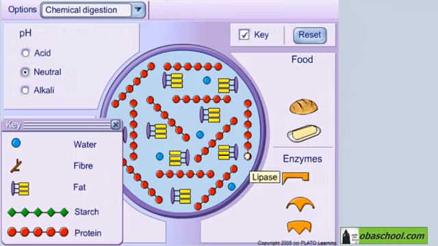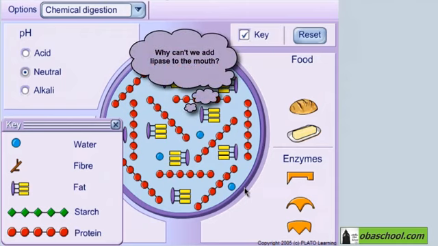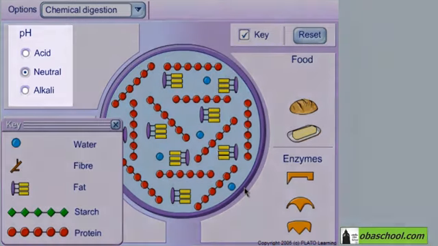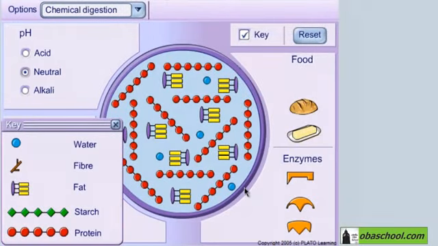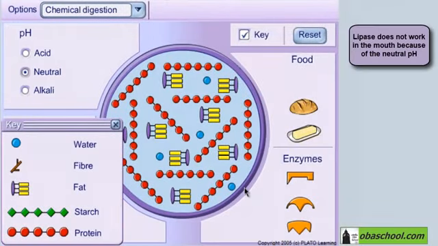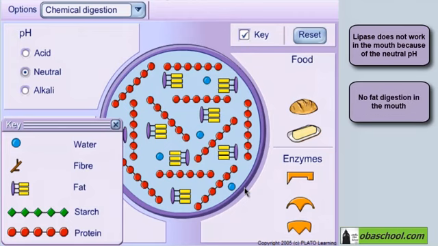We see that lipase isn't actually working here. I can't add this enzyme to this medium. Why do you think that is? I'll give you a hint. It has to do with the pH. Lipase does not work in neutral pH. So there's no digestion of fats in the mouth.